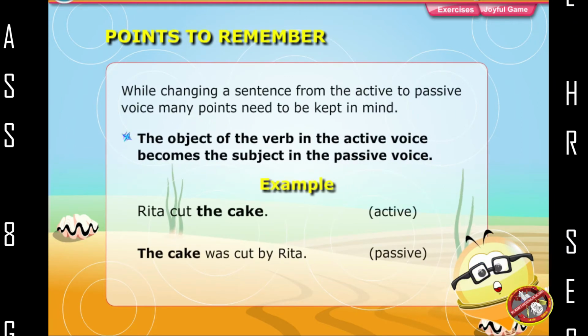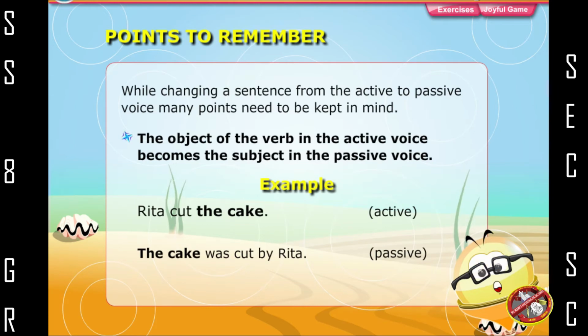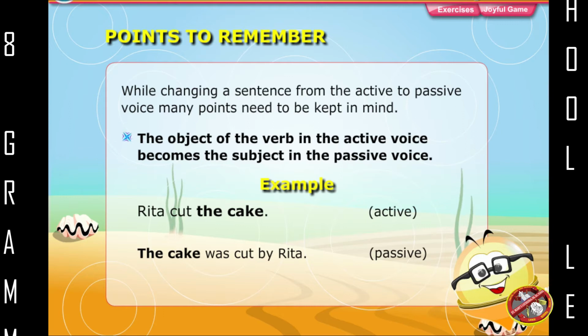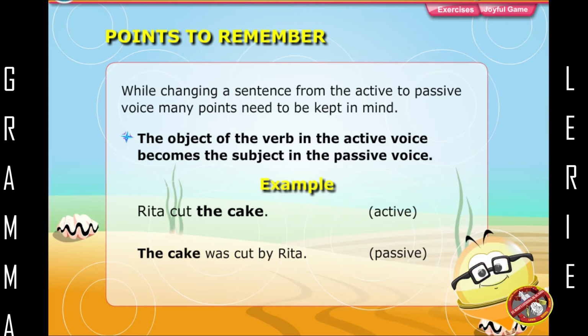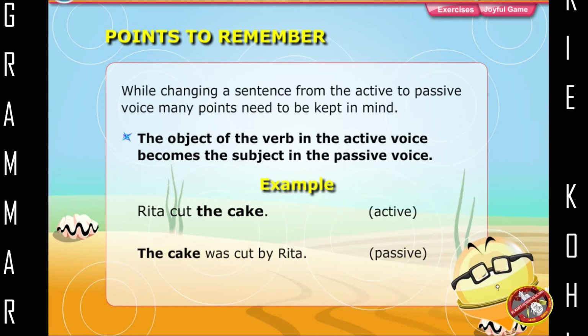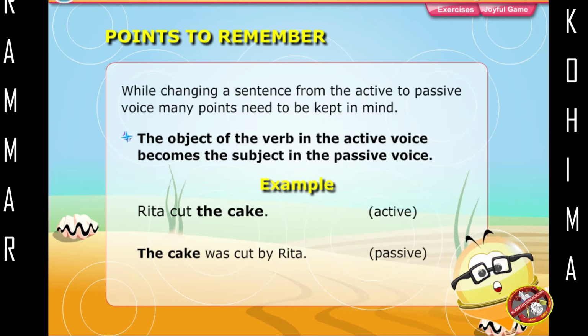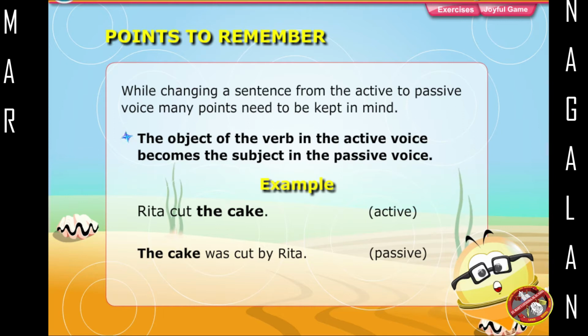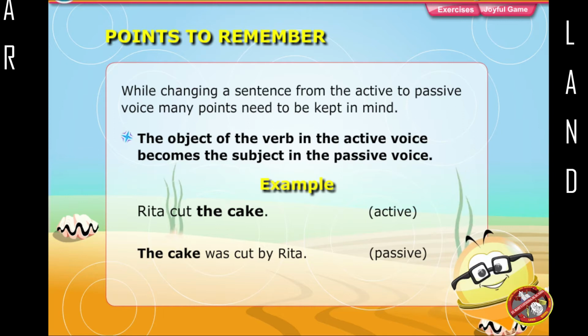Points to remember. While changing a sentence from the active to passive voice, many points need to be kept in mind. The object of the verb in the active voice becomes the subject in the passive voice. Example: Rita cut the cake. Passive: The cake was cut by Rita.